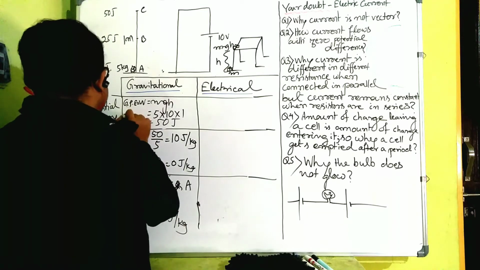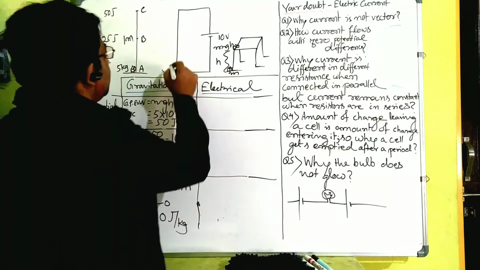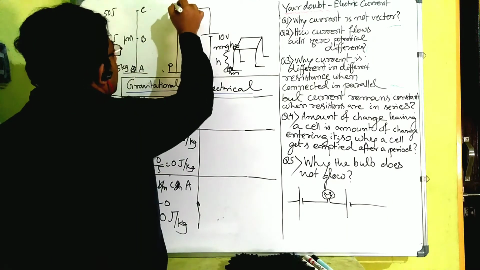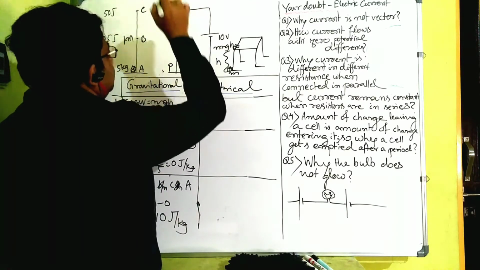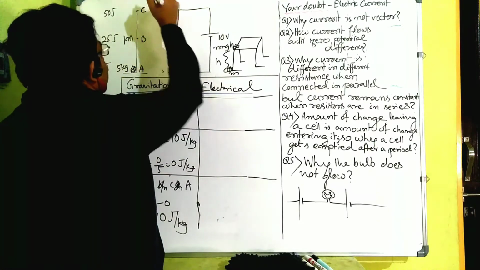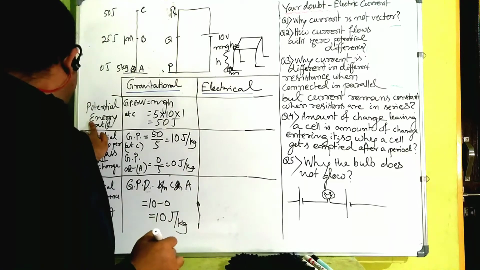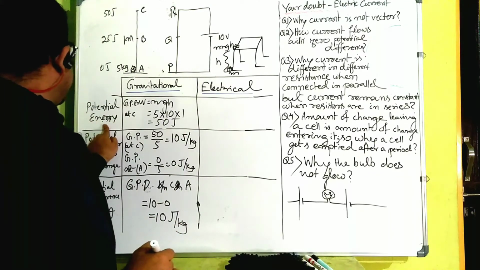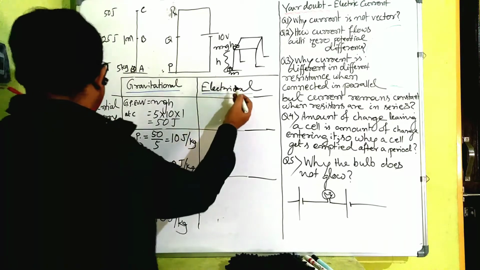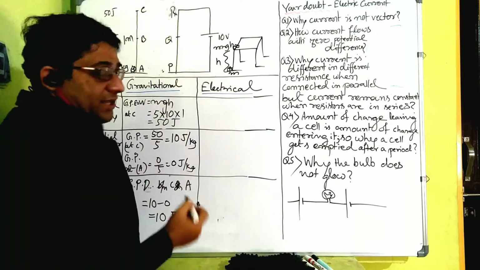Now see, here I am writing at C. We will change some names. Let us say this point is P, this point is Q, and somewhere we took A, B, C, so let us say P, Q, R we are taking. Okay, so at C I wrote there. Here let me write only potential energy. So electrical potential energy at R we are taking.